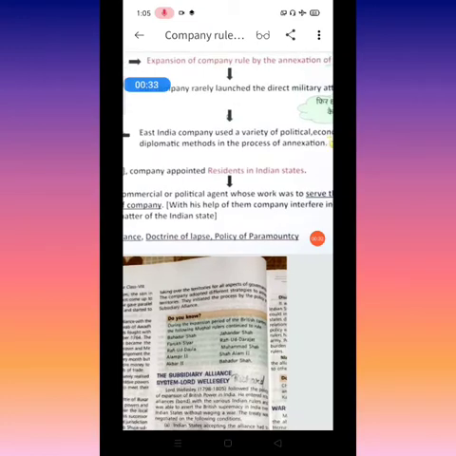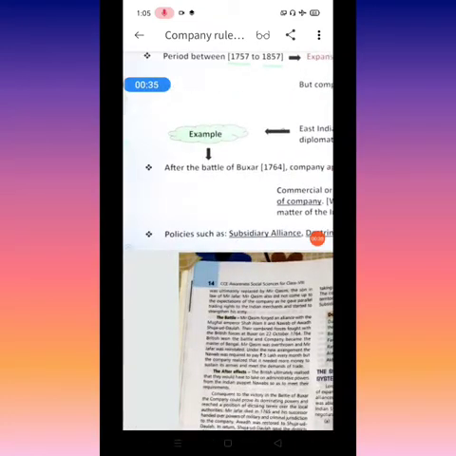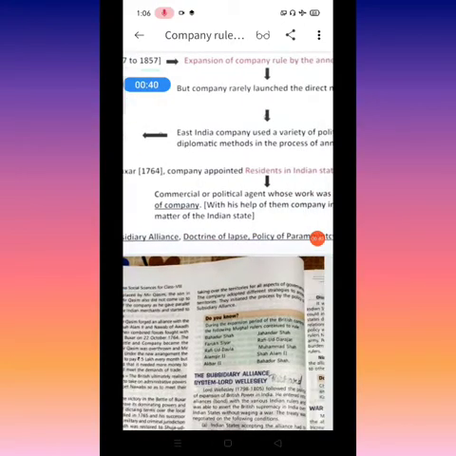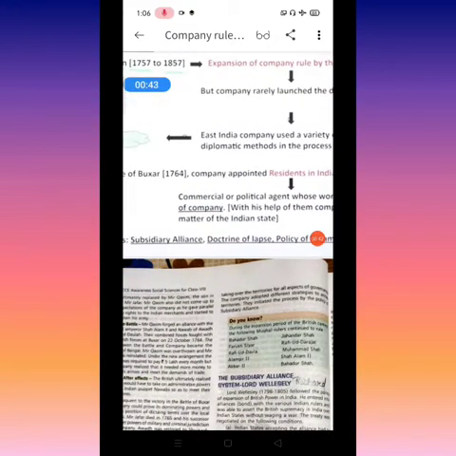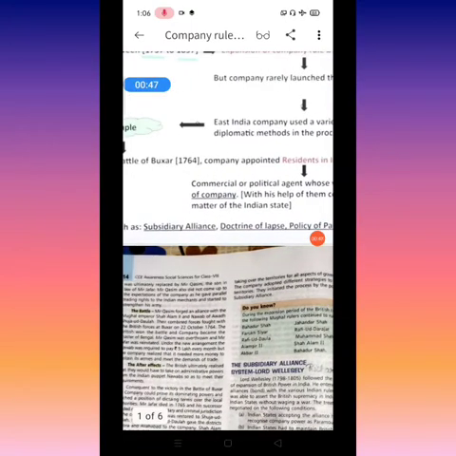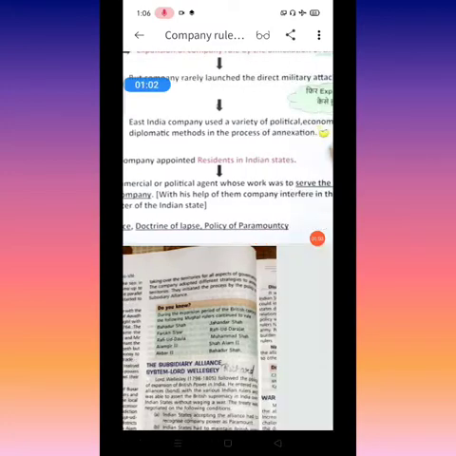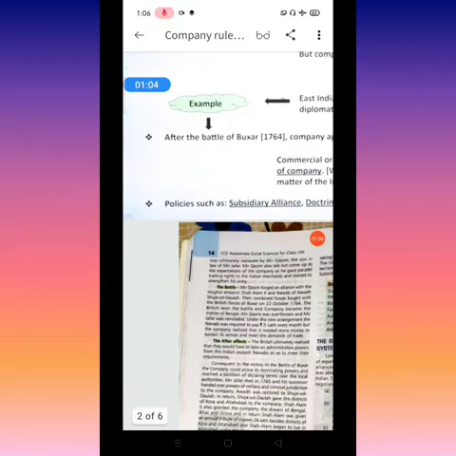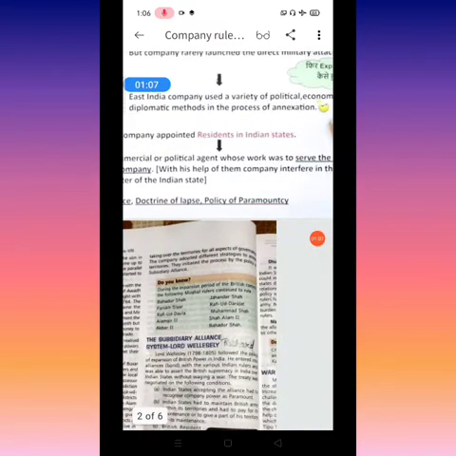Expansion of the company rule by annexation, means kabja karna. The rule was expanded when they captured the whole of India, during that time. But the company really did not launch a direct military attack. Means the company did not attack any kingdom, any emperor, any sultanate. So if they are not directly attacking any kingdom or sultanate, how are they annexing some areas of India? What is the policy behind this?